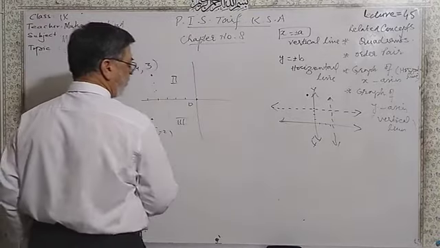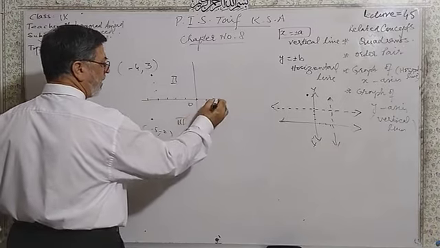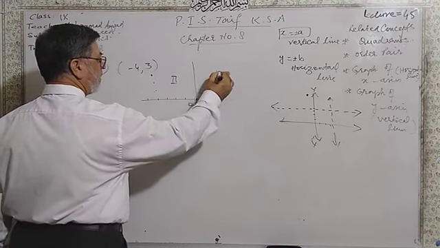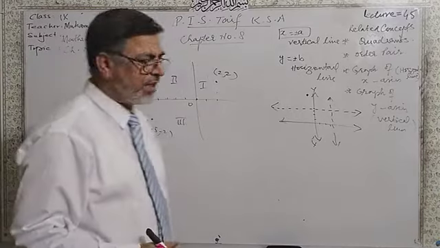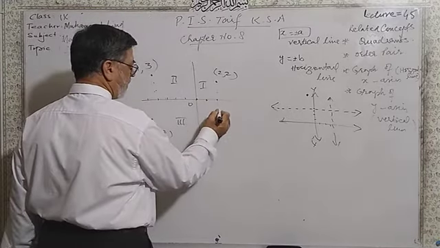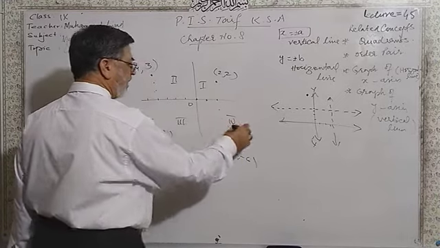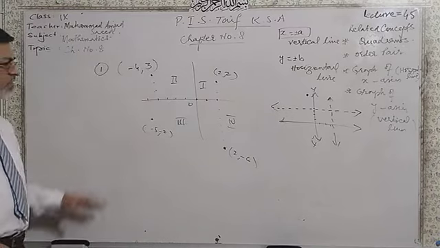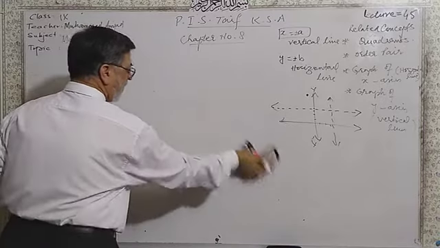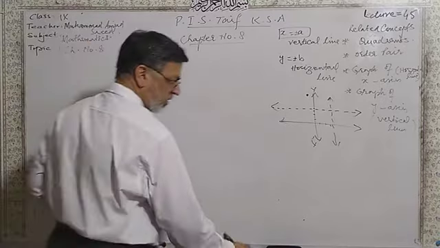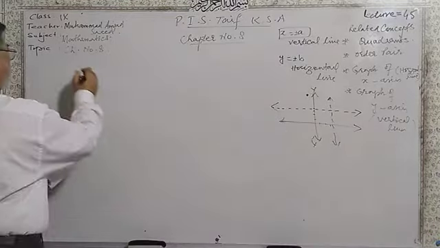Similarly, R is 2 and 2. X is positive, so you move towards the right of O, 1 and 2, and y is positive, 1 and 2. That is 2, it is in the first quadrant. Similarly, we have 2 and minus 6: 1 and 2, then 1, 2, 3, 4, 5 and 6. 2 and minus 6 will be in the fourth quadrant. Dear students, that's your question number 1. After that, we have question number 2.